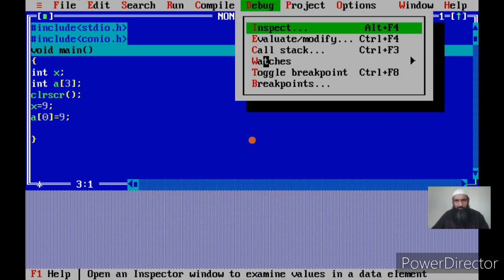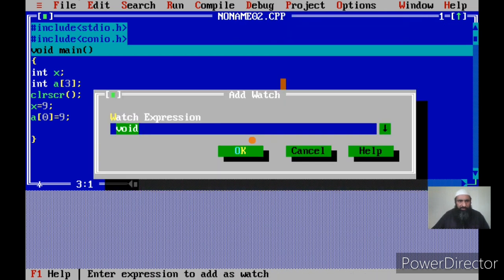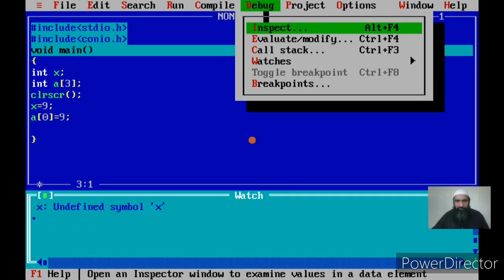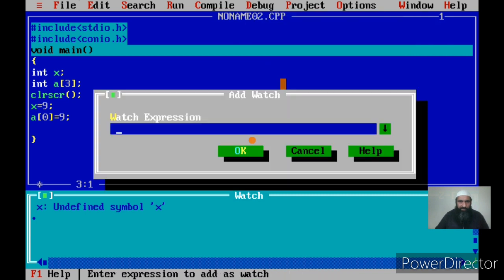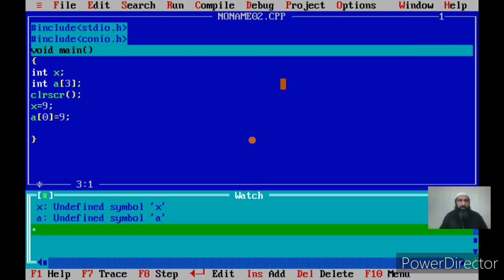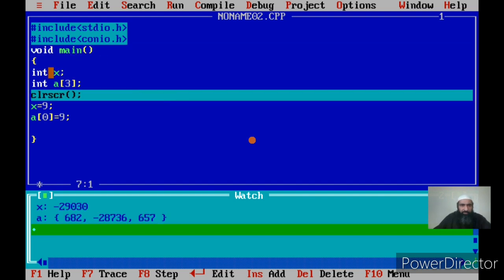Now let us debug and watch. Okay, debug, then watch. I'll be watching two things. One is the variable x, and another is my array. The name of the array is a. Since I'm at the first part of the main, I have not entered into the main. These are the statements of the main. These statements will be executed one by one since the control flow is sequential normally. Then we have seen in the previous classes how we alter the control flow by using the conditional statements or iterative statements or loops.